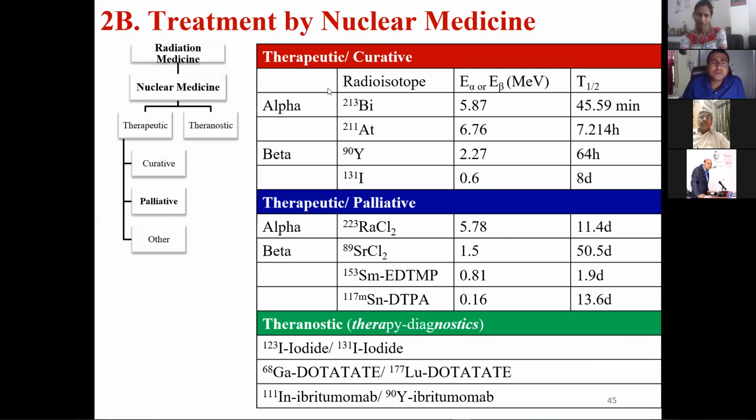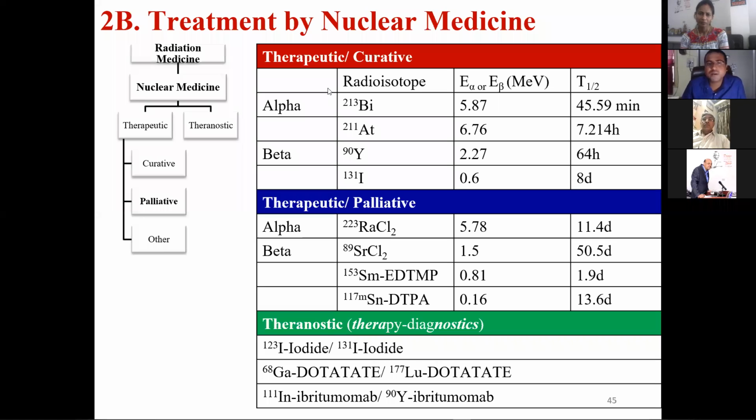So that treatment can be of two types. One is curative, or it can be palliative, and some other types are also possible. And there is another type, theranostic. You can see from here, therapeutic curative means it will cure the cancer, it will kill the cancer cells and cure the cancer.